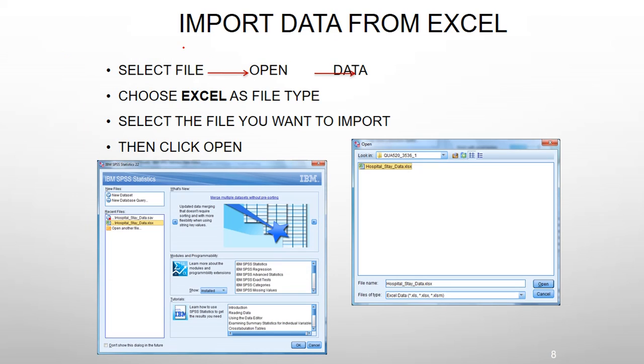If you need to import a dataset from Excel, RStudio, JMP or SAS, this is the command. Select File, then Open, then Data, then choose the Excel file type. Select the file you want to import. This is the introduction.